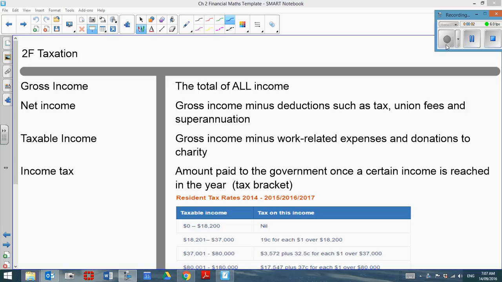Hello, Year 9. I just made this video for 2F and also for 2G because we're getting into some trickier information and we want to make sure we're setting out our work correctly. So go ahead and set up your paper 2F.